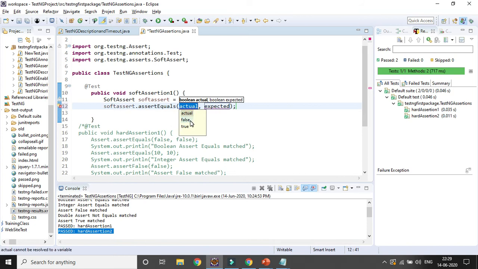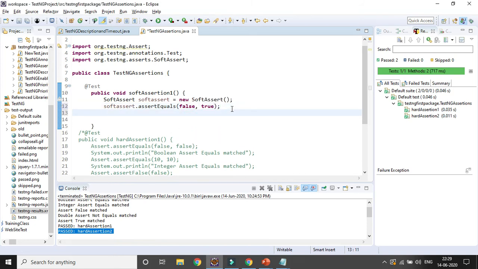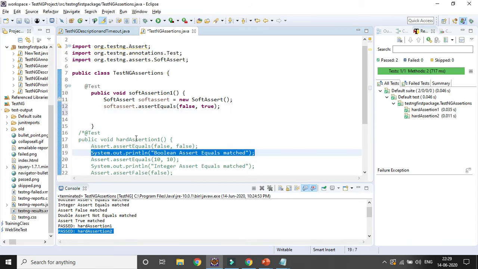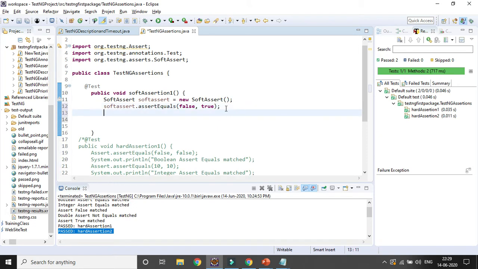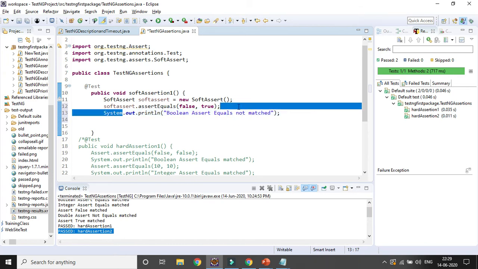Suppose I want to match false and true, so it will obviously fail, right? Here I am just giving the output as boolean assert equals not matched. And another one I want to use.